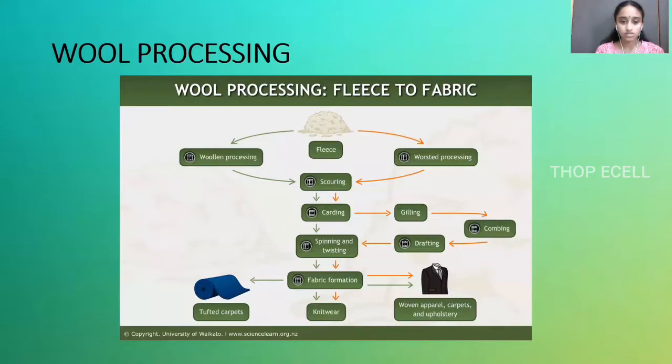Processing of wool. How is wool processed? First, the fleece, then it is taken for wool processing or worsted processing, then scouring, then carding, gilling, combing, drafting, spinning, twisting, and fabric formation. From fabric formation, you can have different things.